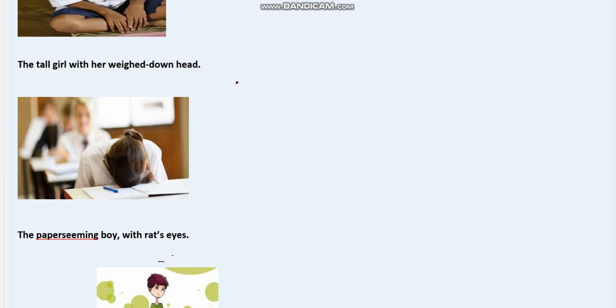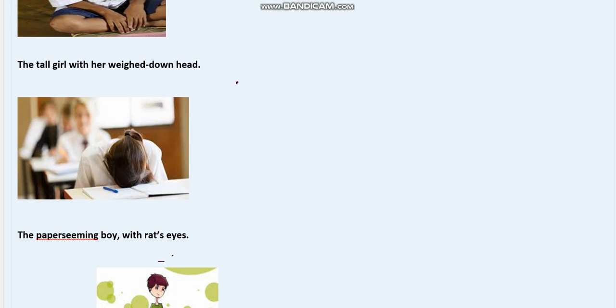A tall girl with her weighed down head. It's not a simple line, guys. Believe me, there is a lot more depth in this single line. That weighed down head signifies that she's ashamed of her poverty. She's weighed down by the responsibilities of her house, as we all know that in poor families, and basically she's from a slum, she might have a lot of responsibilities on her shoulders related to her house, to do household chores and so on.